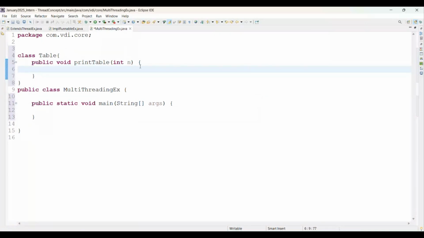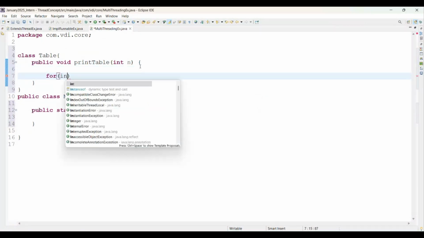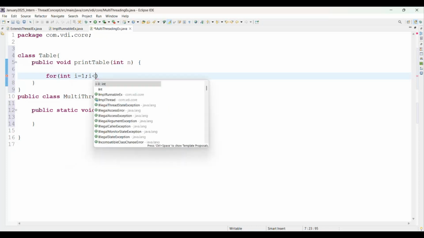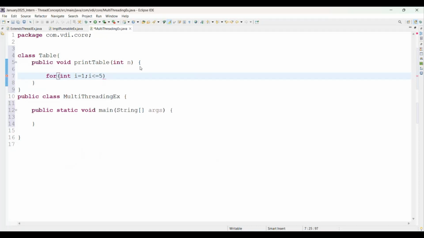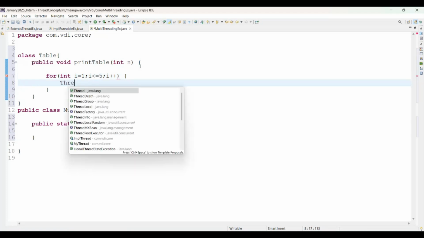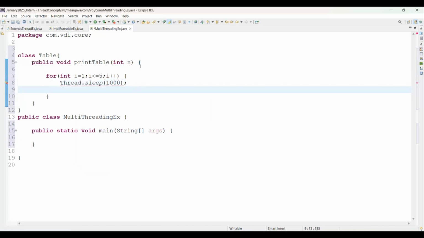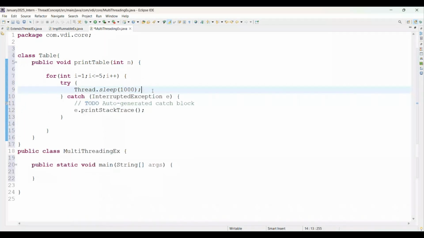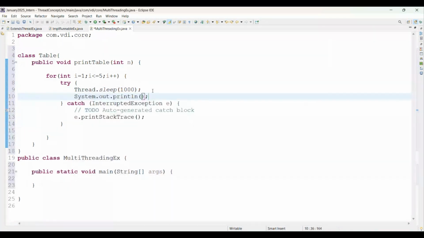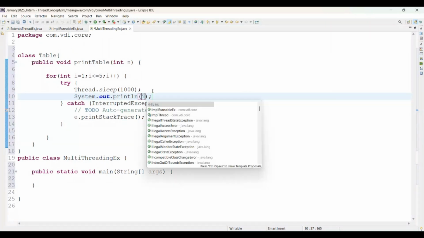You can simply use the for loop, with integer i equal to 1, i less than or equal to 5, and i plus plus. We are calling the Thread.sleep method. After every 1000 milliseconds, which means 1 second, our thread comes into execution state. Here I'm just going to handle the compile time exception, InterruptedException. And the logic is we are trying to print i multiplied by n.